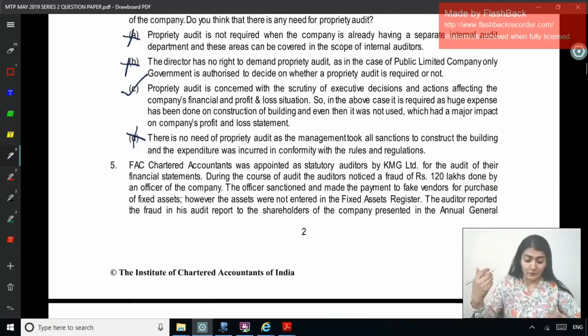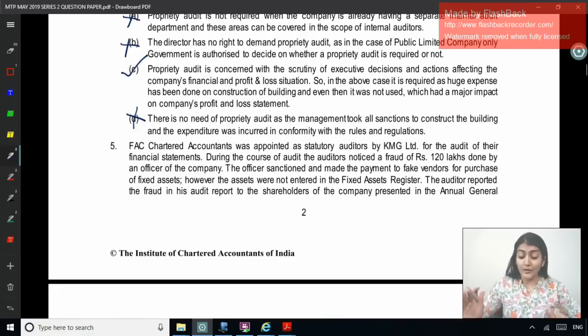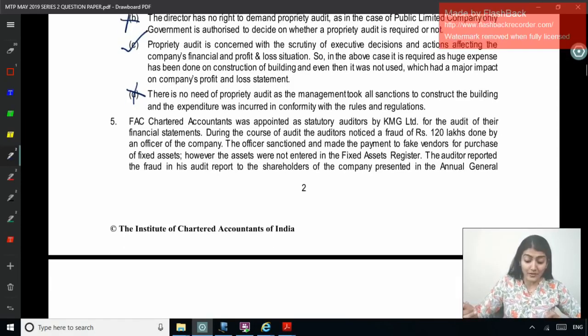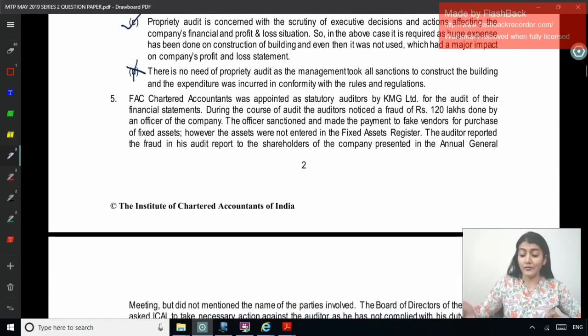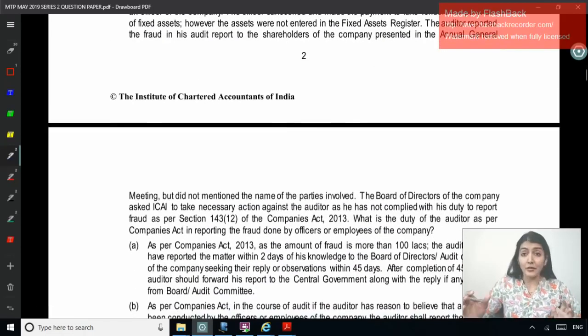Right? Next one, 5. FEC Chartered Accountants was appointed as statutory auditors by KMG Limited for the audit of their financial statements. During the course of audit, the auditor noticed a fraud of rupees 120 lakh done by an officer of the company. Right? So fraud of 1 crore or above. The officer sanctioned and made the payment to fake vendors for purchase of fixed assets. However, the assets were not entered in the fixed assets register. The auditor reported the fraud in his audit report to the shareholders of the company presented in the annual general meeting, but did not mention the name of the parties involved.